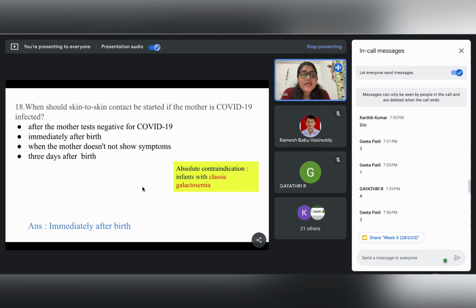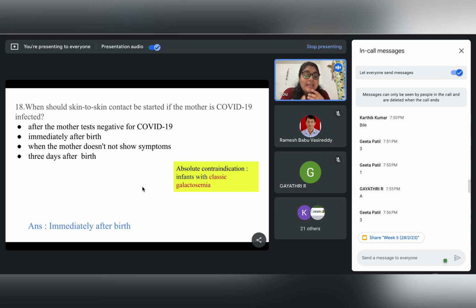There are a few recommendations in the US which say that HIV positive mothers cannot do breastfeeding, but now there are a lot of recommendations by the Ministry of Health and Family Welfare which say that even HIV positive mothers can still breastfeed their child, and hepatitis B and hepatitis C mothers can also breastfeed their child. The one absolute contraindication where the child cannot be breastfed is classic galactosemia.